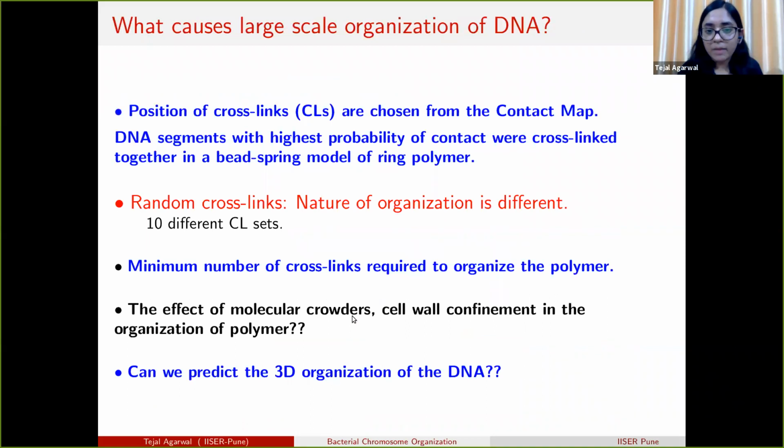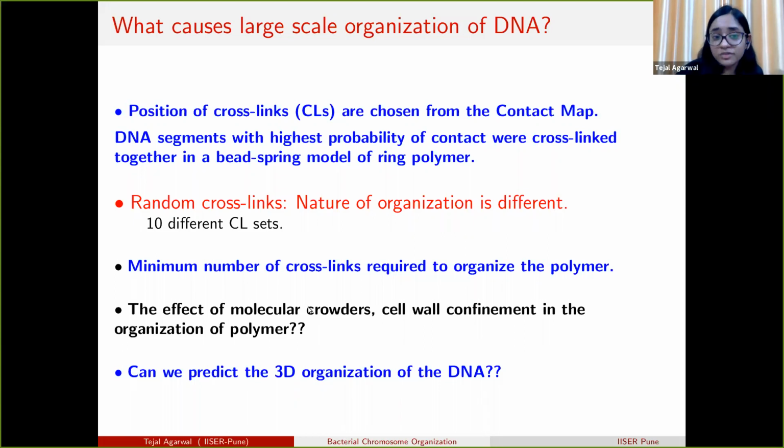Depending on the cutoff threshold we set in the Hi-C contact map, we can have a different number of crosslinks. If we set a lower cutoff, we'll have more crosslinks, and if we have a higher cutoff, then we'll have fewer crosslinks. So we want to check the minimum number of crosslinks required for the polymer to organize into a particular structure.